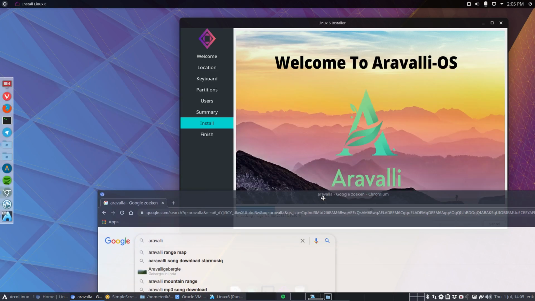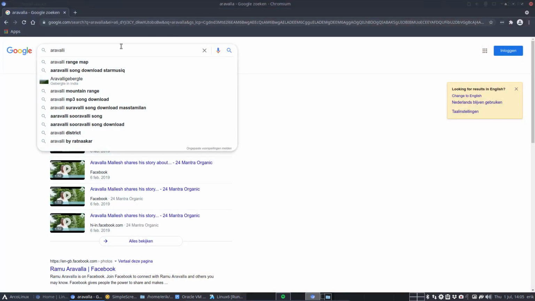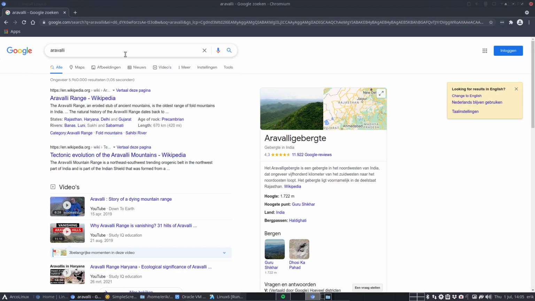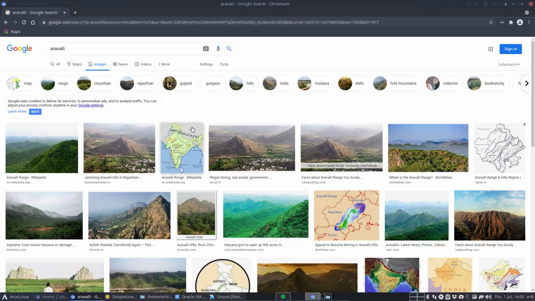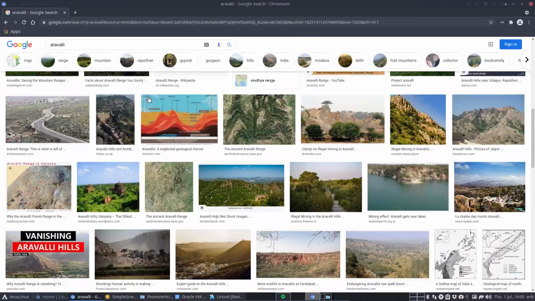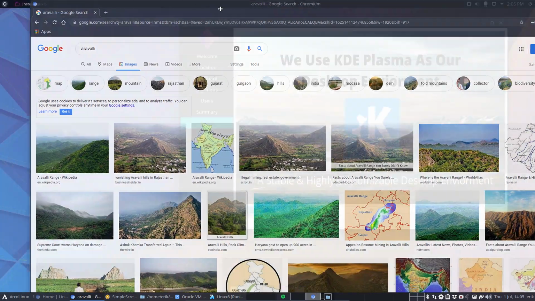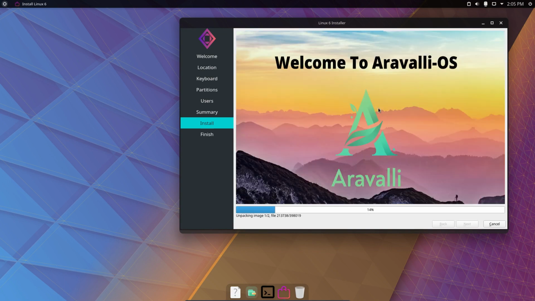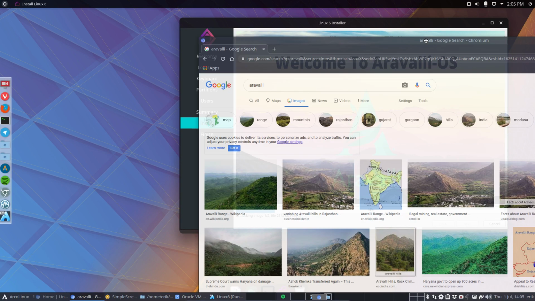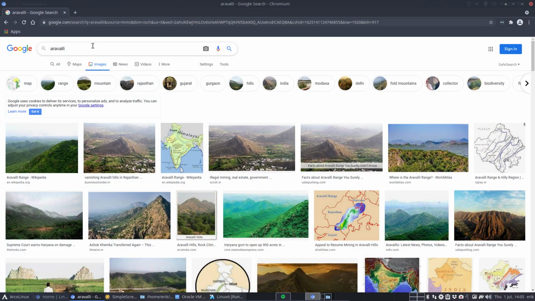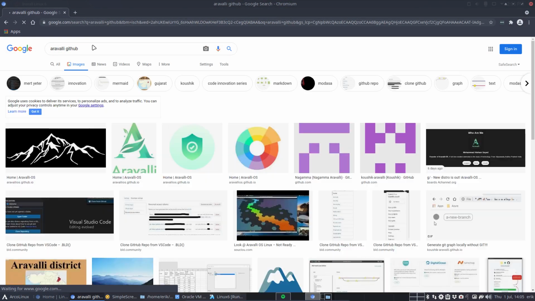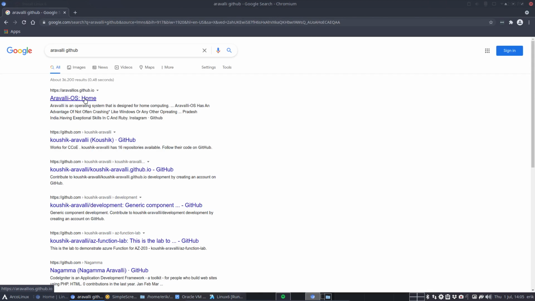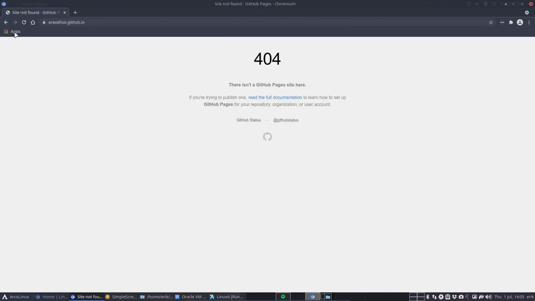Check again. Aravali. Okay, so the website is already present. I've seen it. But then, mobs, anything related to Linux, not really. So it's a place. Aravali. Okay, just double checking it again. There's already a GitHub. There it is, GitHub. It's coming.